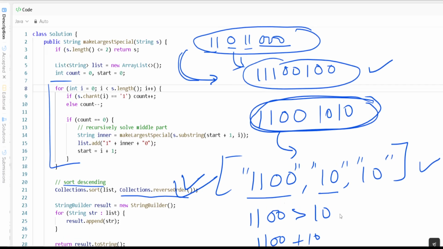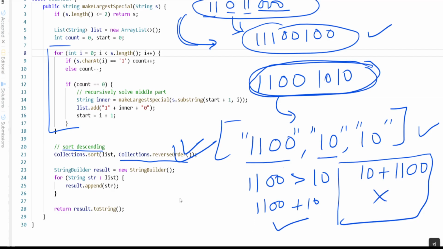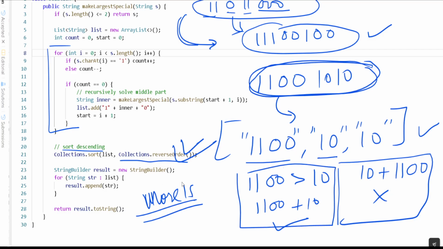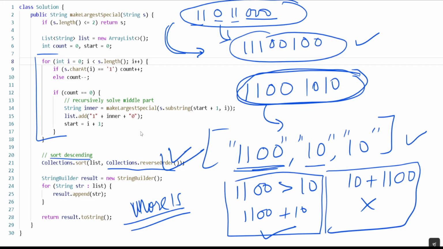But we cannot do 1 0 plus 1 1 0 0. This is not valid, guys. The other one is valid because it has more 1s first. So this sorting will ensure the largest block comes first, and this will work. Okay, I hope you're understanding, right?